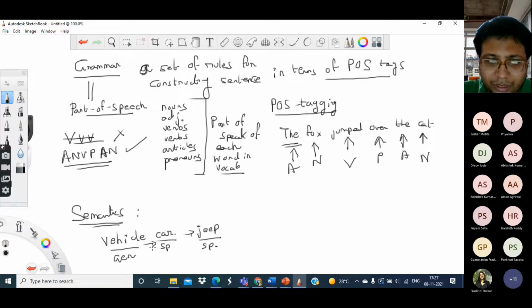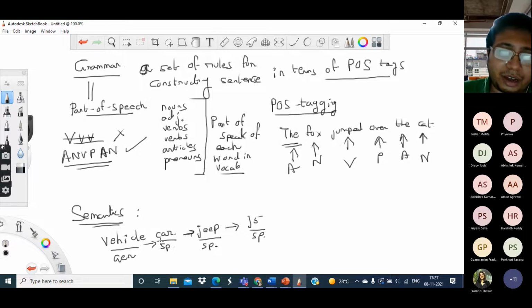And then if you consider a particular model of jeep, let's just imagine J5, let's just call it a fictitious jeep. This is even more specific. So first of all, there is vehicle, which is a general word. Next, a bit more specific, there is car.